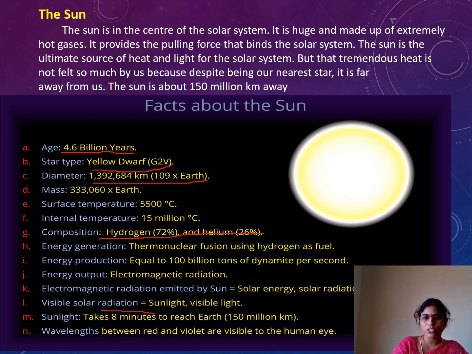Visible solar radiation is sunlight, visible light, which is not harmful. Sunlight takes 8 minutes to reach our Earth, a distance of 150 million kilometers. Wavelengths between red and violet are visible to the human eye.